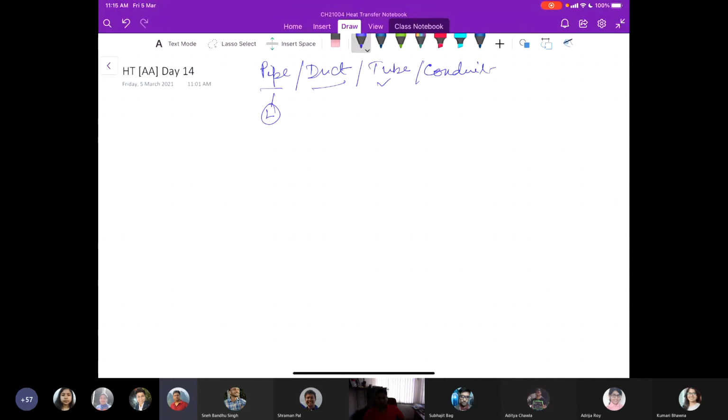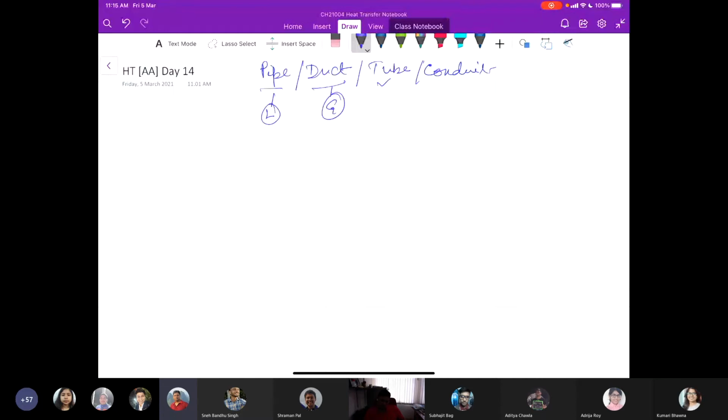Okay, a duct has a rectangular cross-sectional flow area. Particularly, any kind of non-circular flow area we define as a duct. Okay, and this is typically when the gas phase flows, the hot air, cold air, that kind of thing. The fluid is usually a gas. Okay, so that means there are chances that you